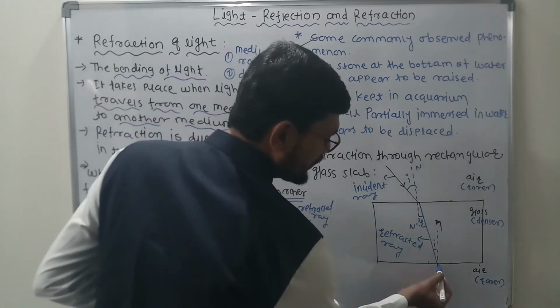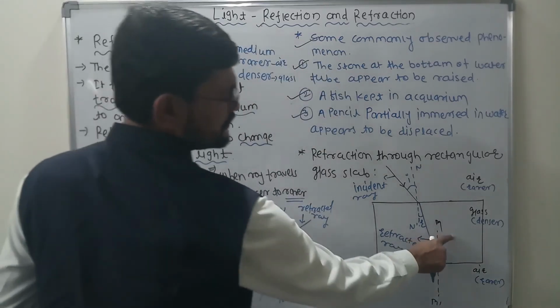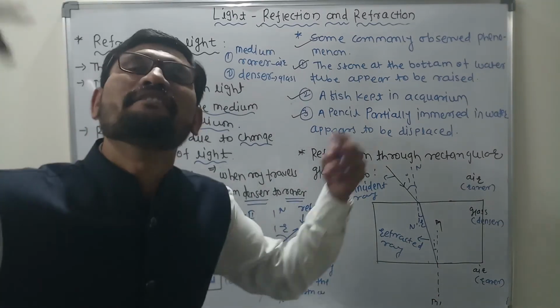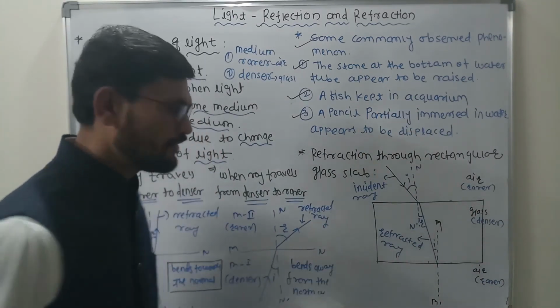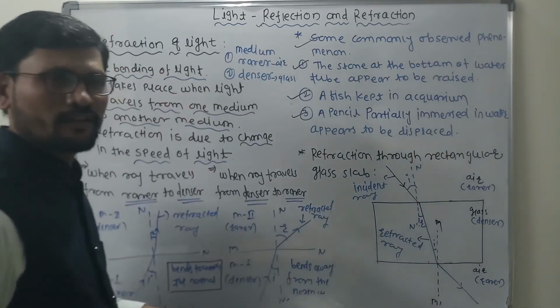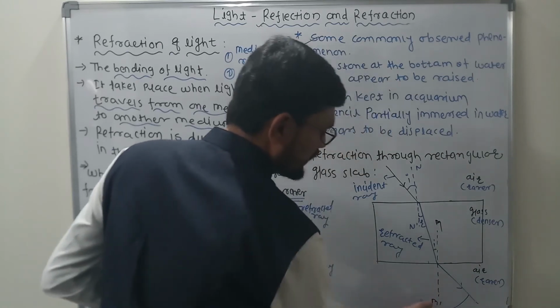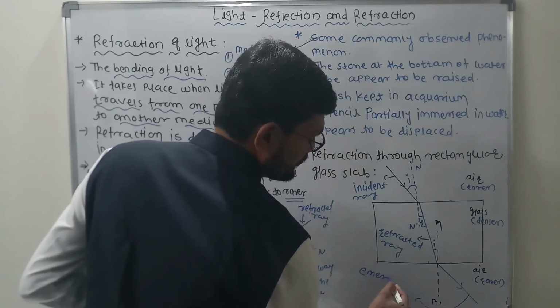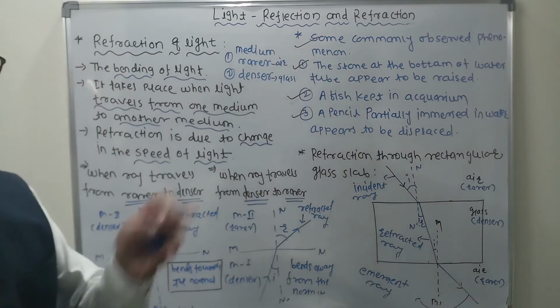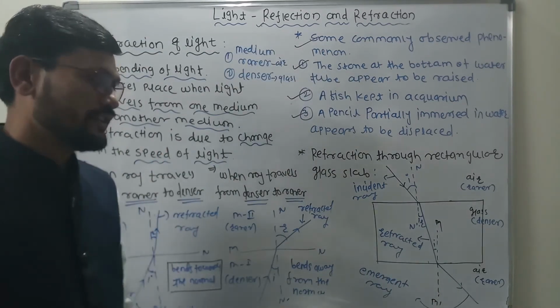Now light will try to come out, but it is going from denser to rarer. When it comes out from denser to rarer, it bends away from the normal, and light will follow this path. And this ray is called the emergent ray. Why is it called the emergent ray? Because the light is coming out of the glass slab.